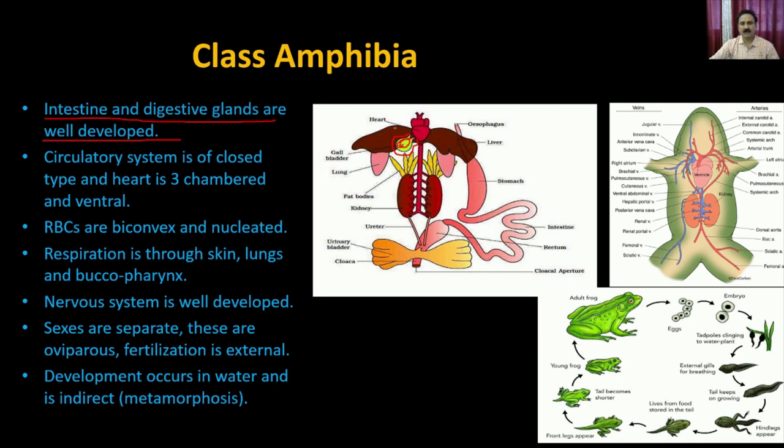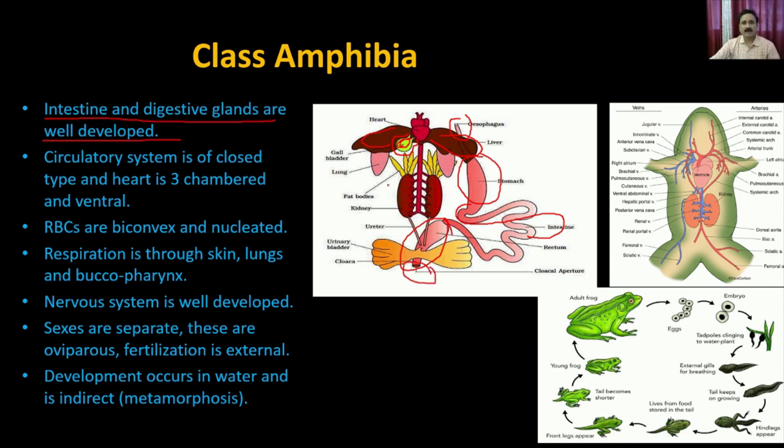You also have the liver, which makes all sorts of juices. Then you have the oesophagus, followed by a stomach, then the small intestine, and then the rectum, where the stools are stored, and the last part is the anus.